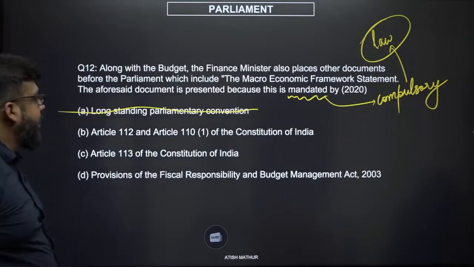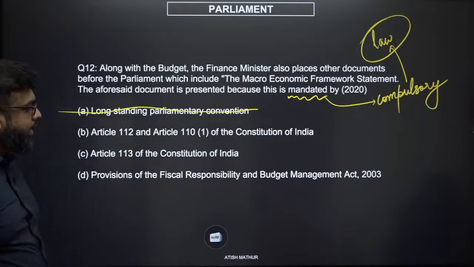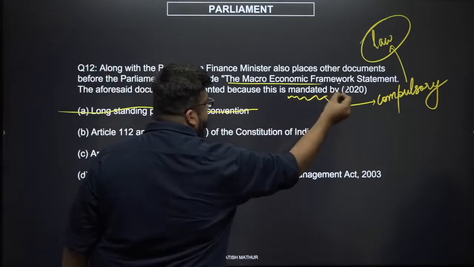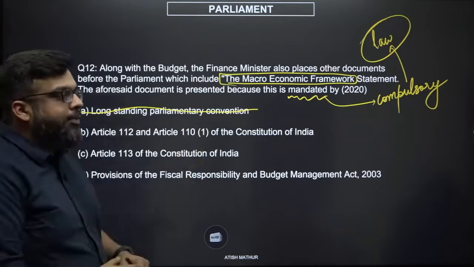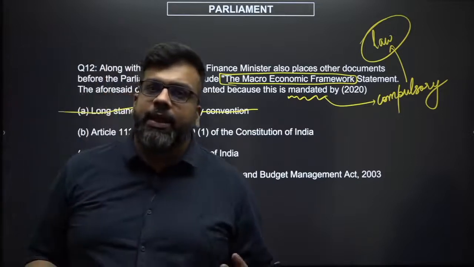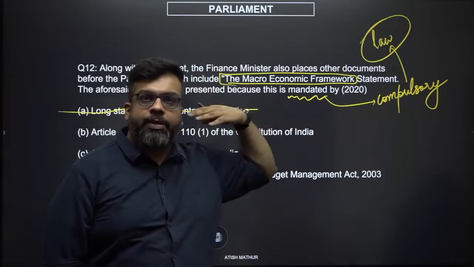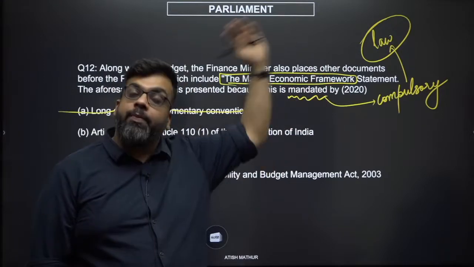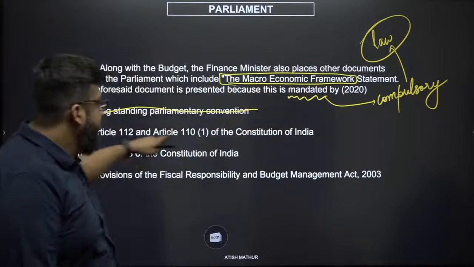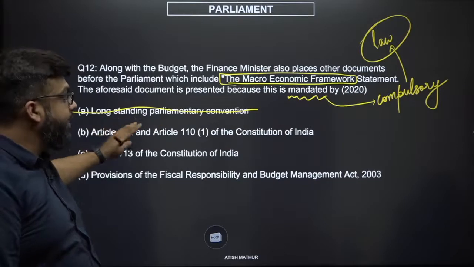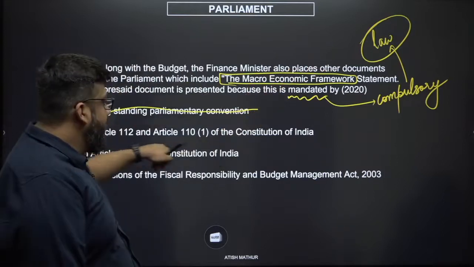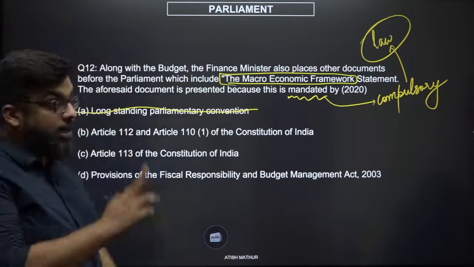Now comes Article 112 and Article 110 and then Article 113. Now think about this. The macroeconomic framework statement sounds like something which we would have thought of recently in the last 10, 20 odd years. This is not something that we would have thought of when we were framing the constitution, because if we had, and it has to be backed by law, it should have been in the constitution itself. And if you had to add it to the constitution later, it would be with a capital letter next to an article. None of this seems to be the case.